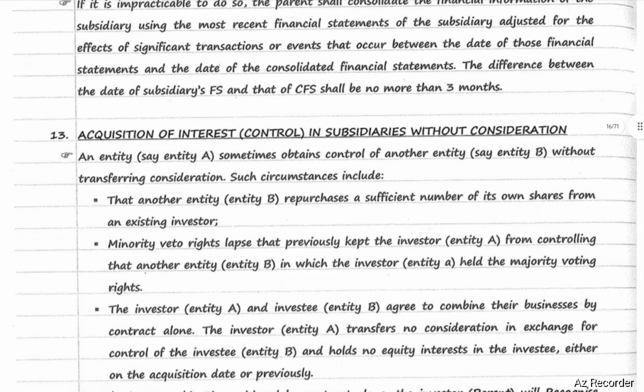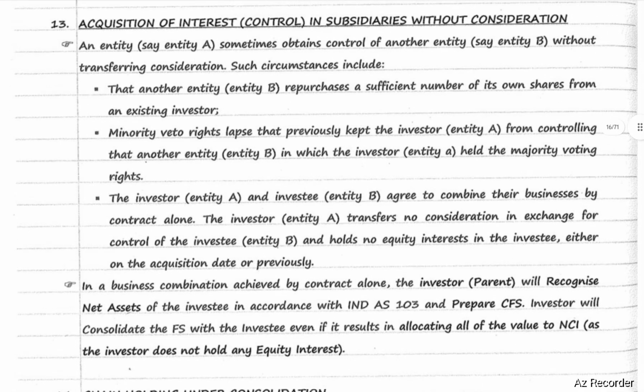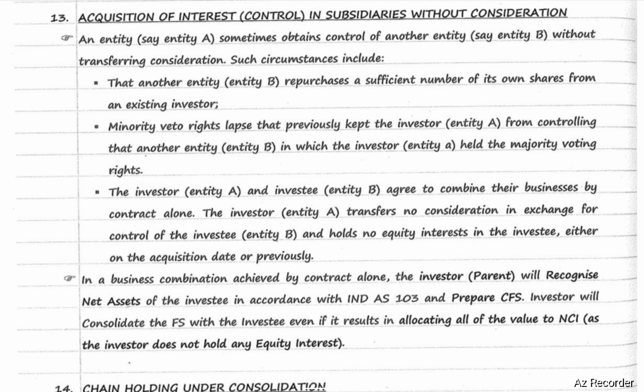Acquisition of interest, that is control, in subsidiaries without consideration. An entity, say entity A, sometimes obtains control of another entity, say entity B, without transferring consideration. Such circumstances include that entity B repurchases a sufficient number of its own shares from an existing investor. Minority veto rights lapse that previously kept the investor, entity A, from controlling entity B, in which the investor, entity A, held the majority voting rights.